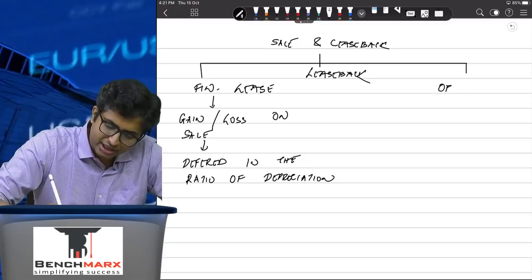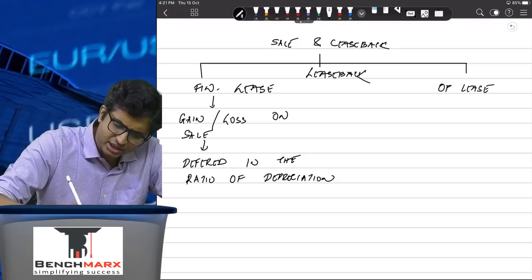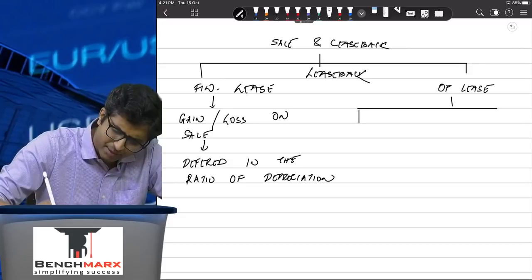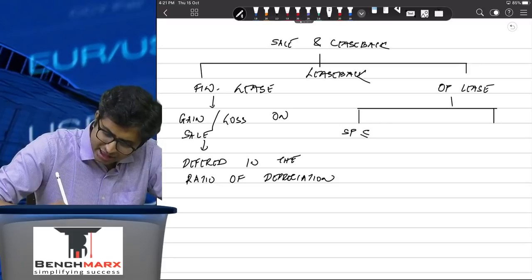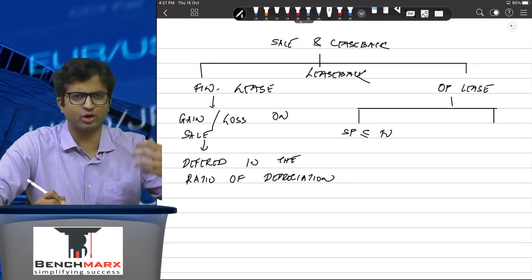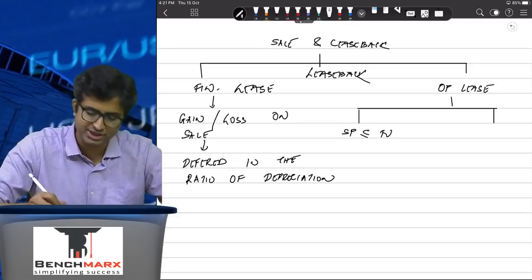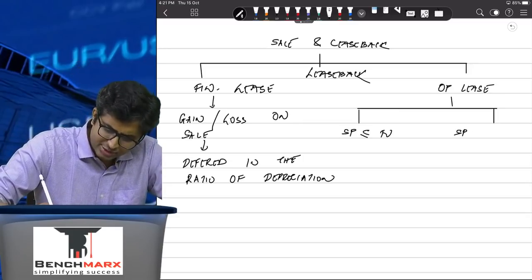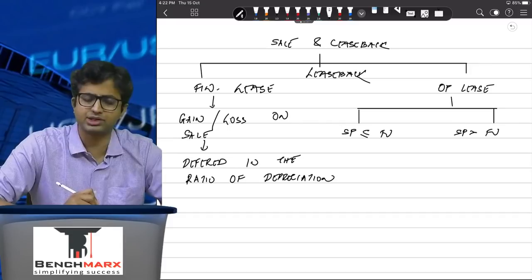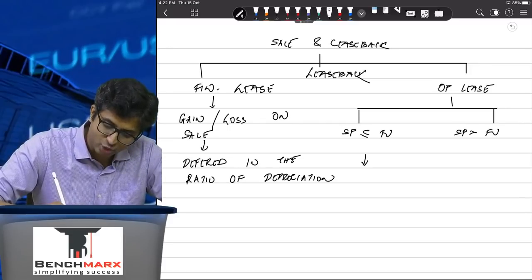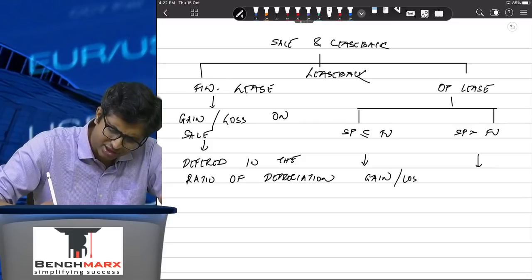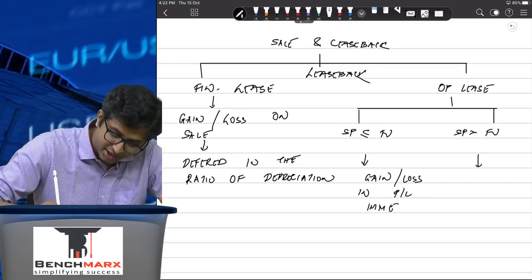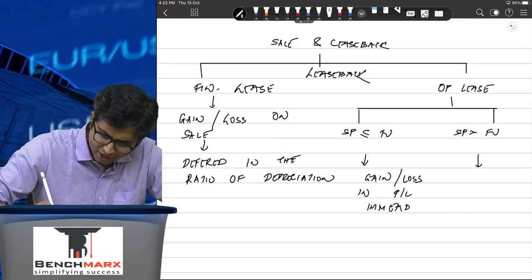Acha, what if the lease back is in the nature of operating lease? Acha, if it is in the nature of operating lease, we have two cases if you remember. First is the normal case where the selling price is less than or equal to fair value. This is normal. In order to make a sale, it is very normal that you give discounts. And the second case, which is a slightly unusual case, where the selling price is greater than the fair value. What does Institute require you to do in the first case? Well, it says whatever is a gain or loss can be taken into the P&L immediately, unless you can specifically prove that the lease rent is compensating.